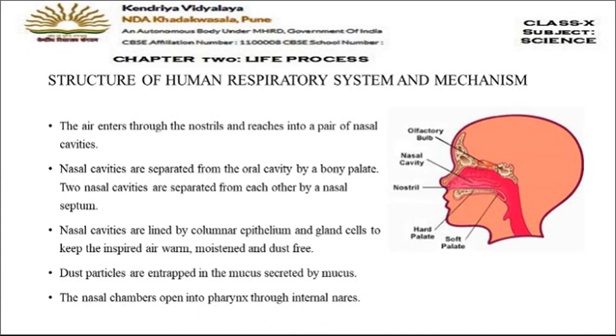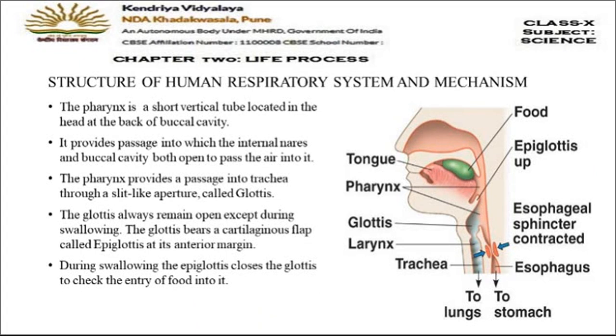Now let's move on to the next slide and see what the pharynx is. If you see the diagram here, you can see the pharynx labeled. This pharynx is a common space of the respiratory system as well as the human digestive system. It is present in both the systems. So what is it? Let's discuss first. Pharynx is a very short vertical tube which is located in the head at the back of the buccal cavity, just at the back side of the buccal cavity.